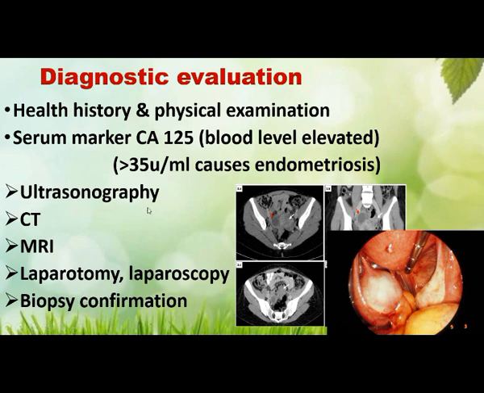Then ultrasonography, you can see like this. This is the CT scan result. You can see here is an endometrioma. Okay. Then MRI is also the same, and laparoscopy and laparotomy can be done. That is laparoscopic examination. You can see a clear visualization of the endometriosis. This is violin string, I already explained you violin string like adhesions. This is violin string and adhesions, and the biopsy is to confirm the endometriosis.